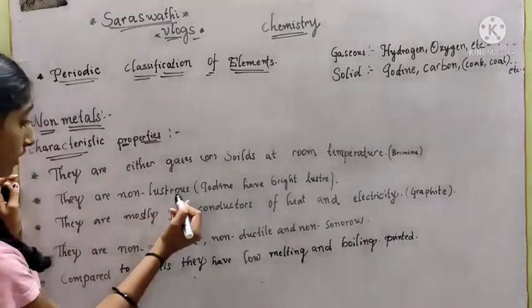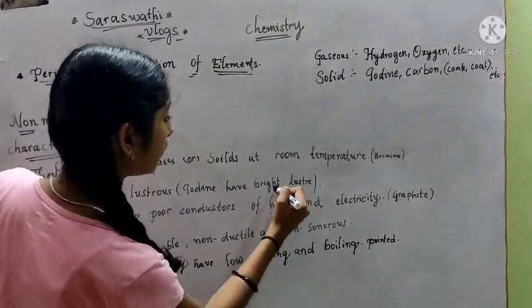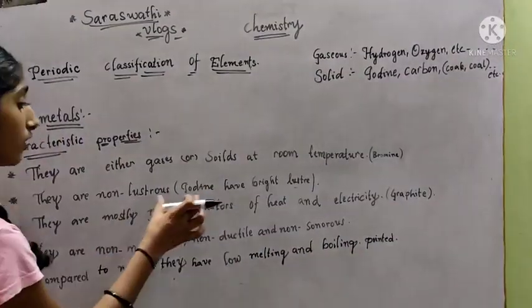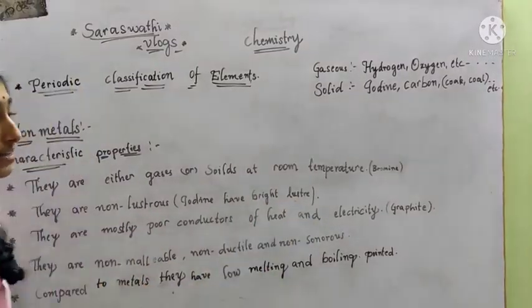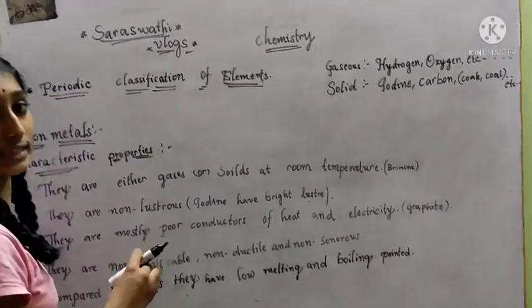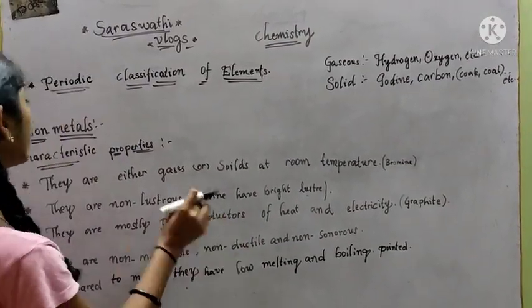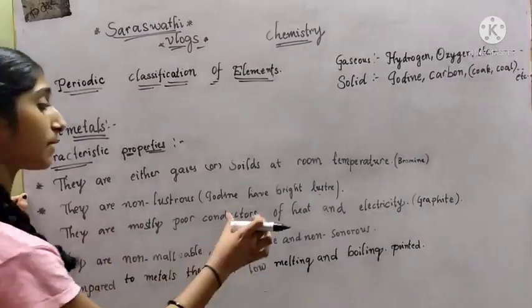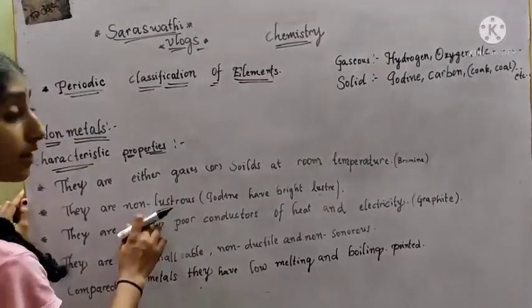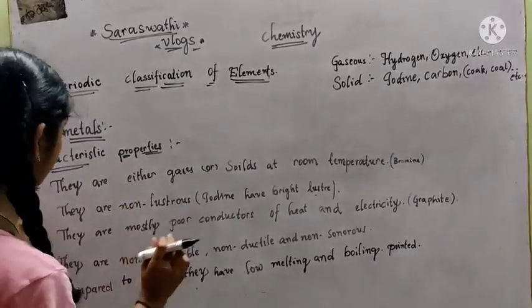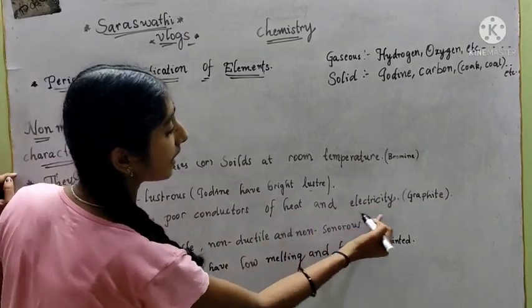Next, they are non-lustrous. Iodine has a bright luster. Iodine is also a non-metal, but it has a high, bright luster. So what is meant by luster? Luster is nothing but the shining property. Iodine has the shining property, but it is a non-metal. Except iodine, every non-metal does not have luster. Every other non-metal is non-lustrous.